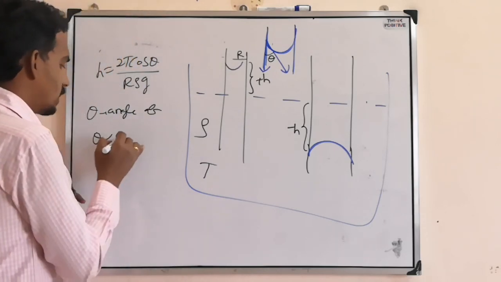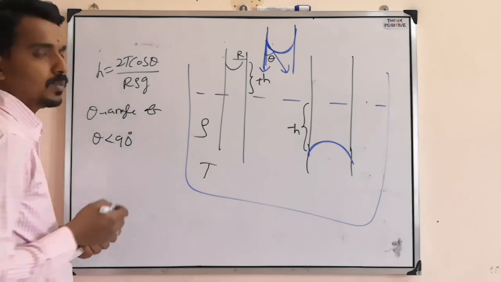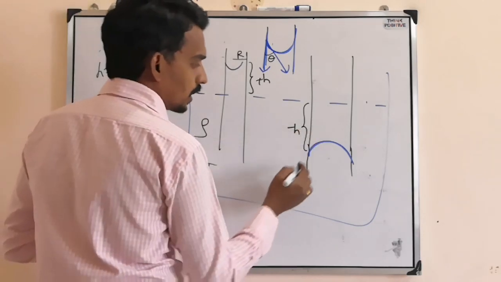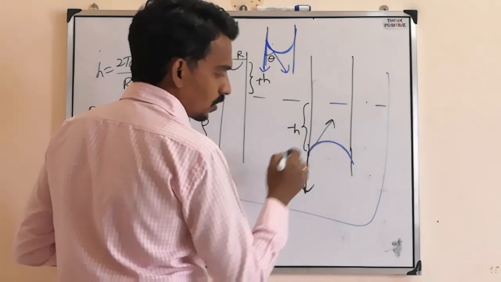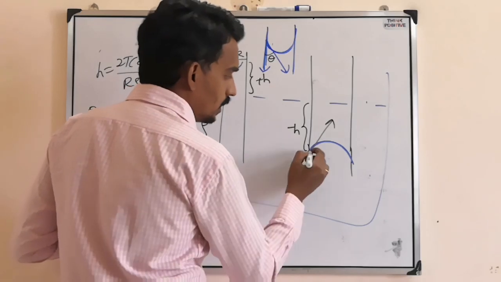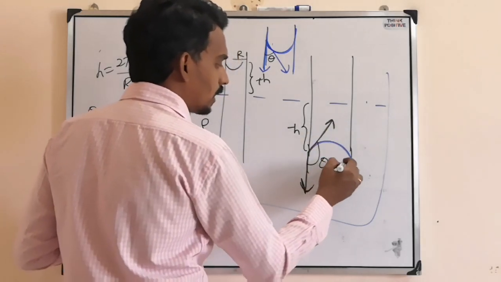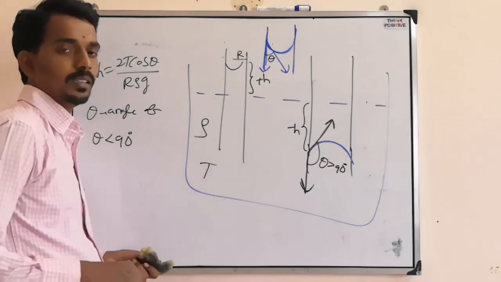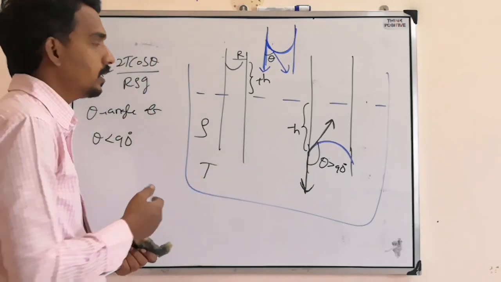If theta is less than 90 degrees, cos theta is positive, so h is positive, a rise in liquid level. Here, theta is greater than 90, so we get a drop, because cos theta is negative.